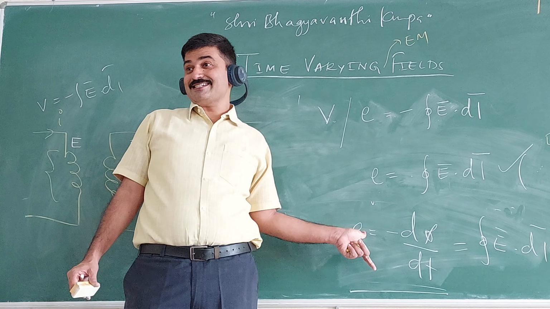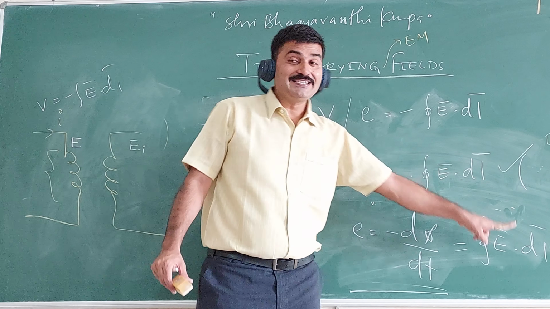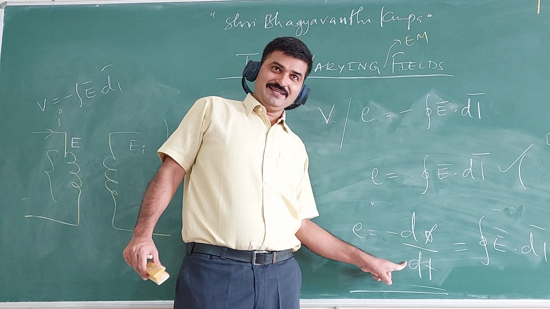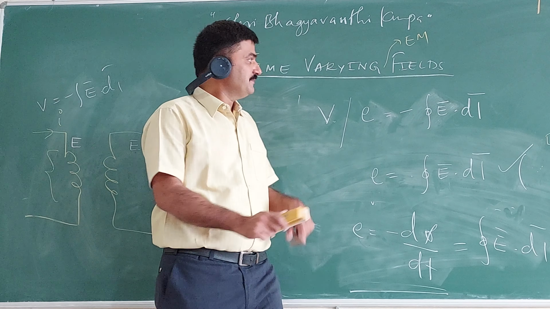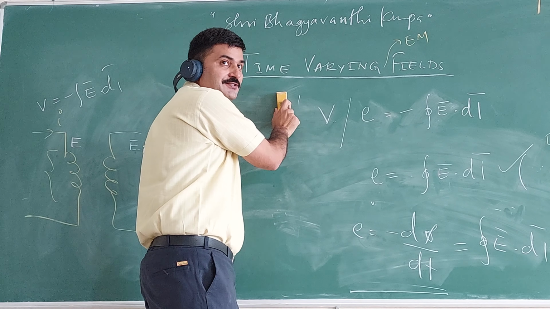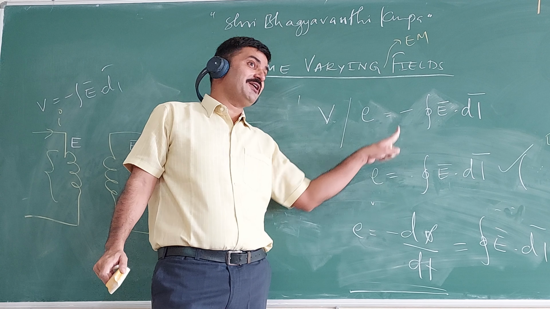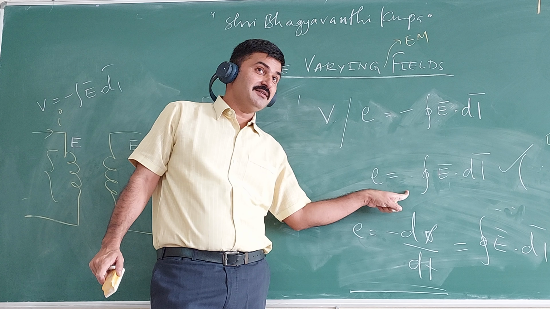This is your Faraday's law. Induced EMF is equal to this. Are you getting it? Shall I wrap this up? Why is this negative sign not there in this statement? Is it clear to all?